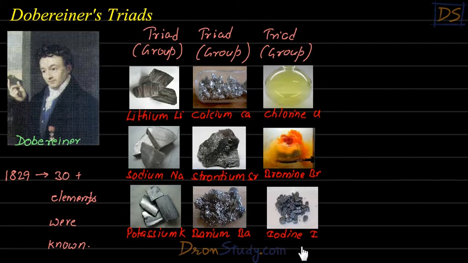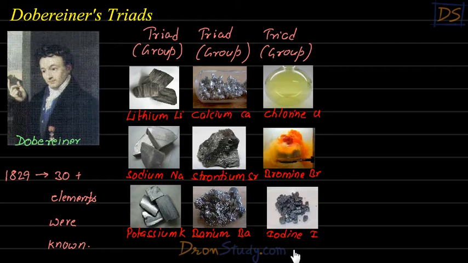And what he said was that all the elements in a triad are similar in nature, meaning their properties are somewhat similar. So according to him, lithium, sodium, and potassium are in the same triad, so their properties should be similar. Similarly, the three elements in the second triad should have similar properties, and similarly the three elements in the third triad should have similar properties.